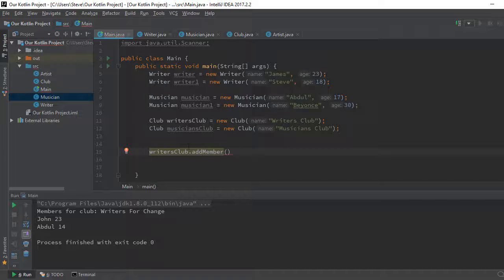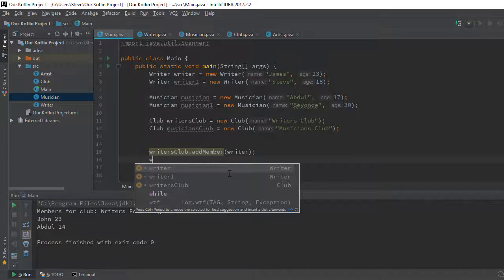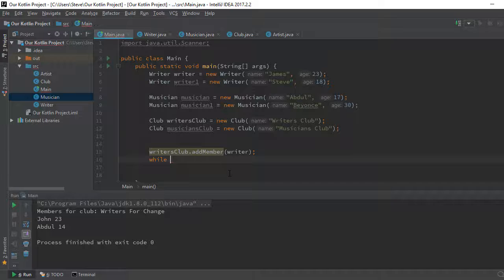So even though it's a writers club, we can pass musician to it, we can pass writer to it. For example, now I can pass writer to it, right? And it smiles at us. We can still add to it again, writers club, we can add musician to it. And it's also valid. Why? Because the add member receives an artist, right?